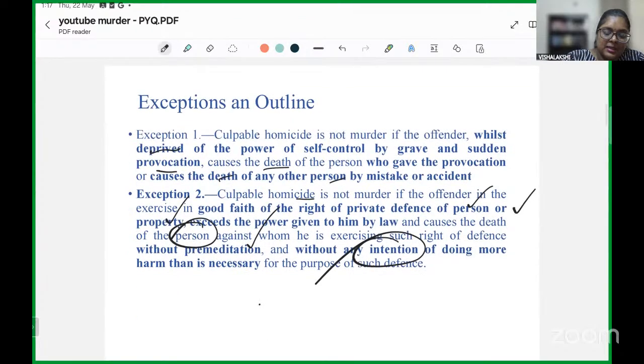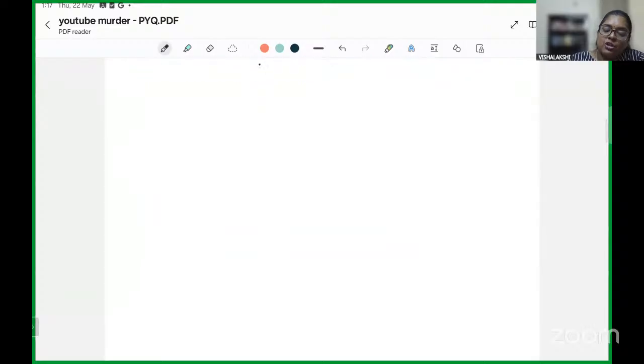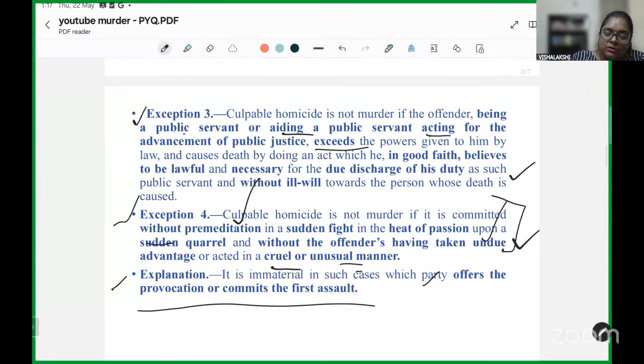And as we discussed exceptions, the first one is in context of grave and sudden provocation given to you, and therefore you commit an act which has caused the death of the person, covered under exception 1. Exception 2, you have exceeded your right of private defense innocently, the protection is given to you. Exception 3, a public servant or anyone aiding a public servant exceeds his rights or his duties, believing that he is lawfully discharging his duties.